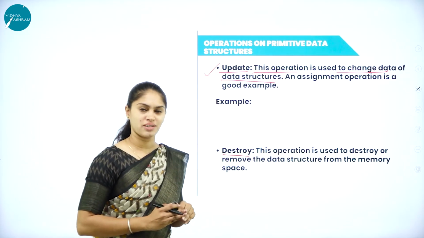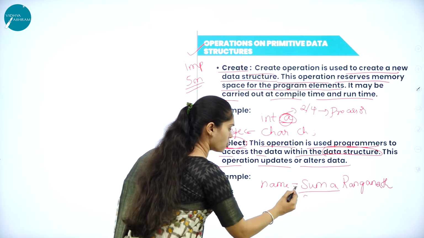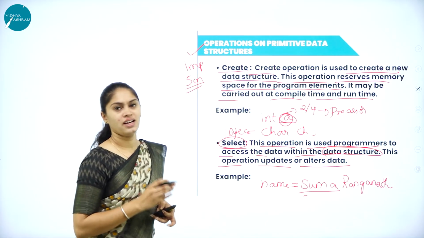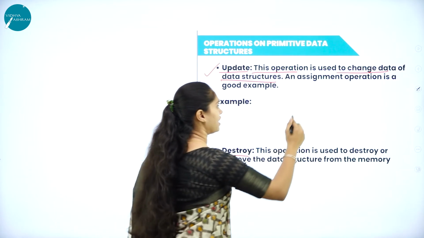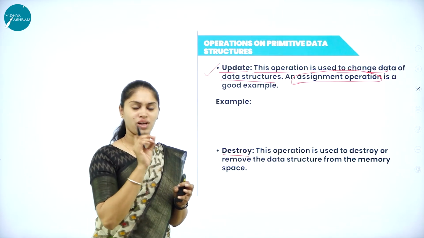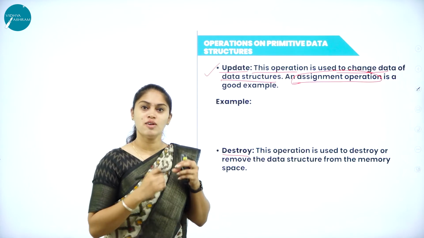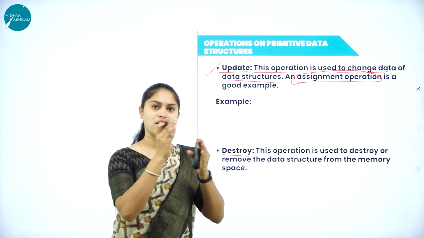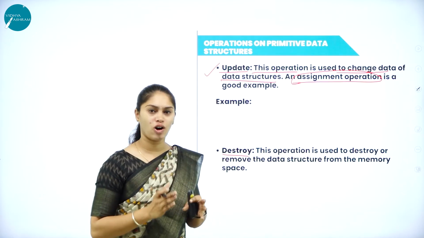Update operation. So if I want to update, then which is the operator that I have used here? I have used equal. That equal is nothing but an assignment operation. That symbol is an assignment operator. When I'm performing that assignment, when I'm initializing the value to that variable, then that operation is called assignment operation.